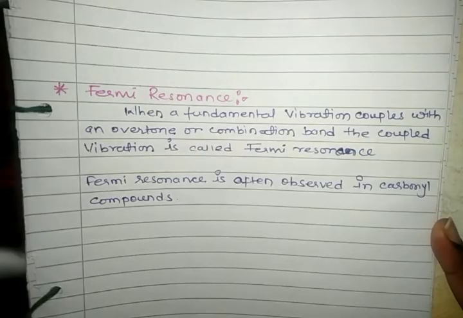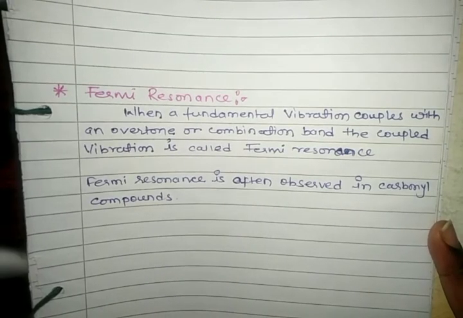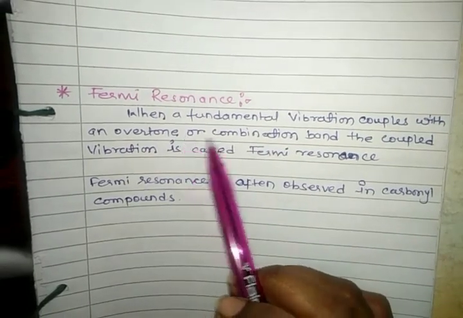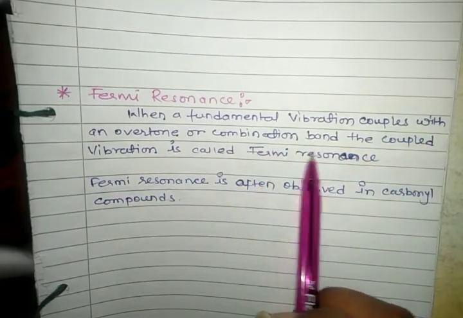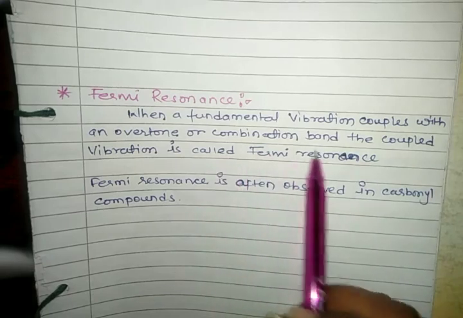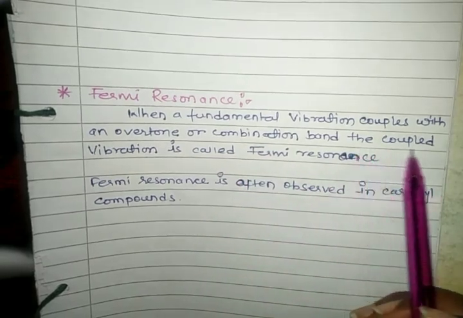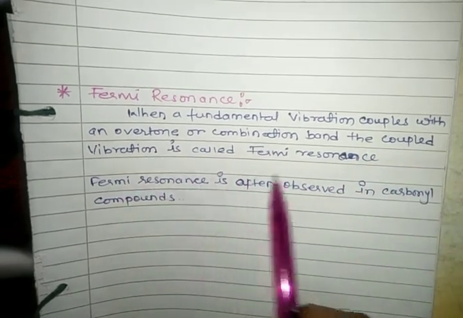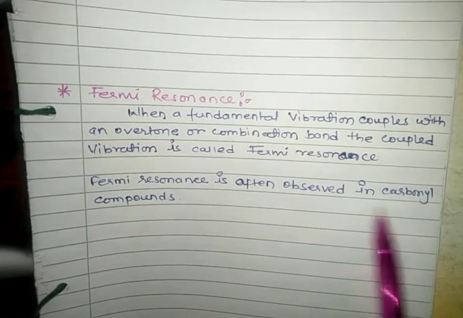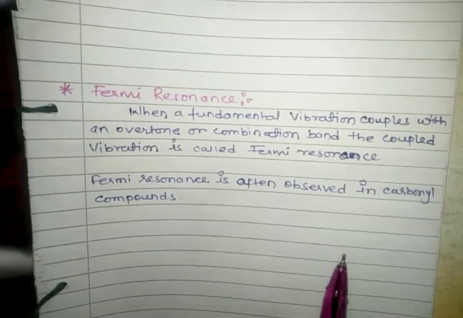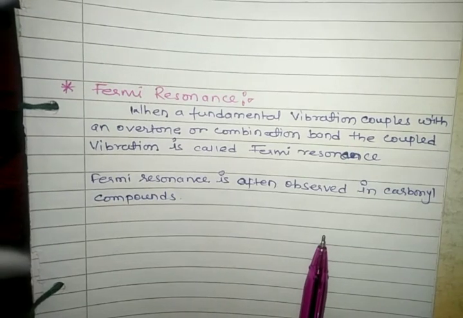Next, our last topic is Fermi resonance. When a fundamental vibration couples with an overtone or combination band, the coupled vibration is called Fermi resonance. Fermi resonance is often observed in carbonyl compounds. And here our topic is completed.